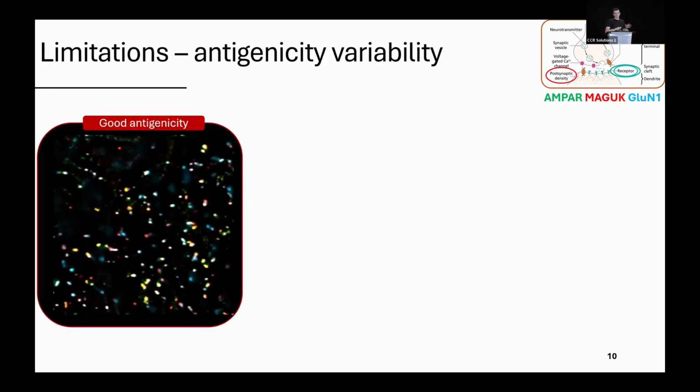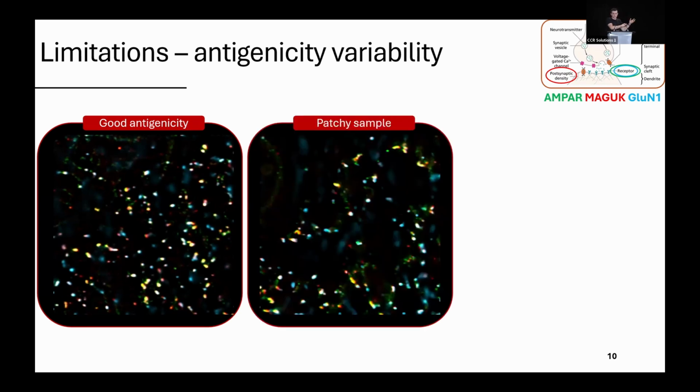Talking a bit about the limitations of this procedure, of this combination, what I want to highlight is that it is not a kind of magical procedure. It's not going to completely restore the antigenicity or the accessibility of the protein. This is what I would consider a good sample with nice antigenicity, well preserved. But in some of the tissue that I processed, again FFPE tissue, I realized that we have these kind of holes within the tissue, and this is not expected.